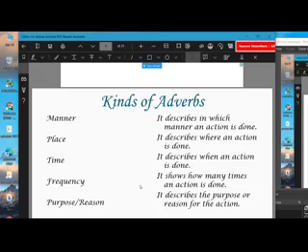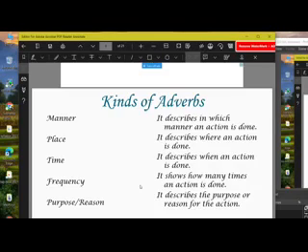Those words that tell something about the very place where the action has taken place will be called adverbs, and their kind will be adverb of place. Next, we come to the next type, the next classification, that is time.